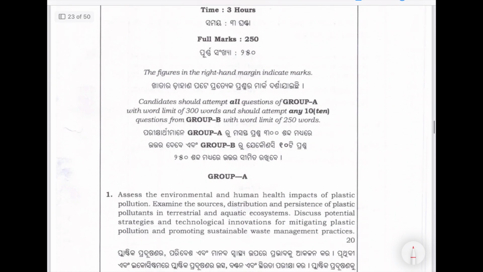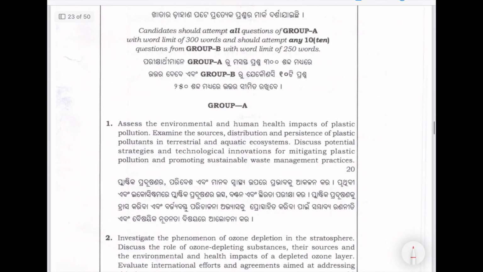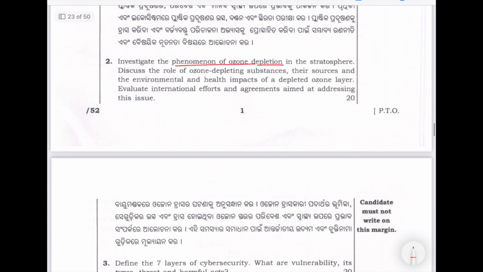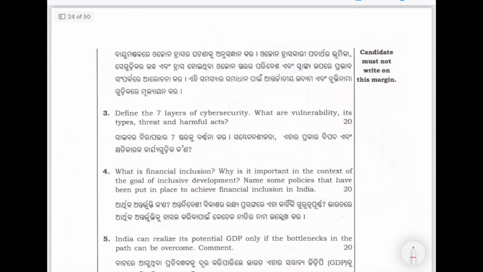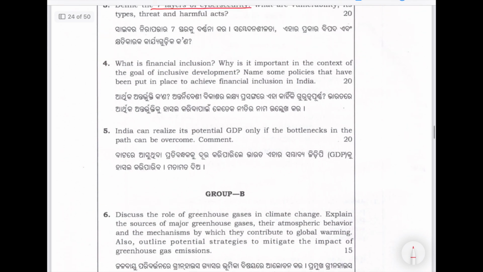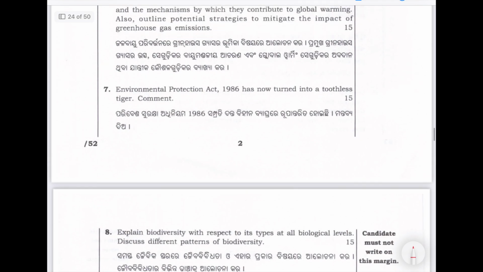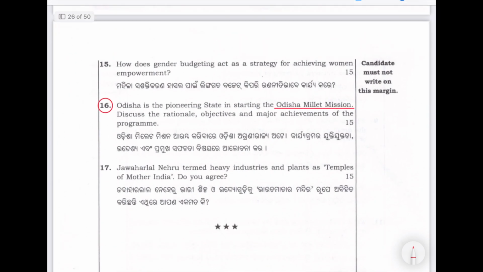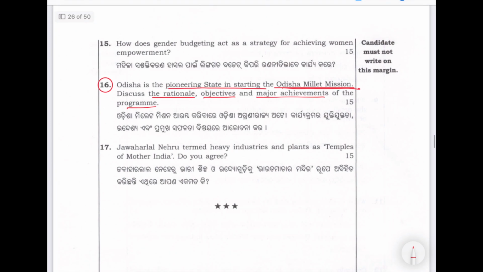Then paper 3, GS3. Again, you can see here, investigate the phenomenon of ozone depletion in the stratosphere, but define 7 layers of cybersecurity. What is financial inclusion? Why is it important? So in GS3 there is one question on Odisha. Odisha is a pioneering state in starting Odisha Millet Mission. Discuss the rationale, objectives and major achievements of the program. So they can ask a similar question on Maharashtra, right?